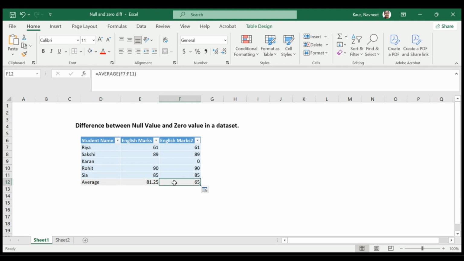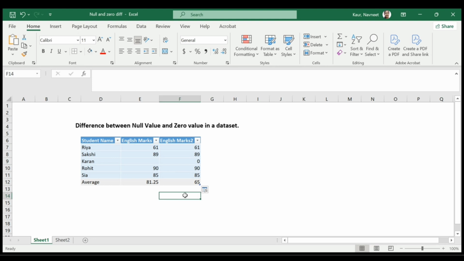Now, what is the difference here? Let me tell you, in the second case we have in total 5 students, and we have marks for all of these 5 students. Karan scored 0, but still 0 is the marks which he scored, right? So the sum of all these numbers is divided by the total number of students, which is 5.